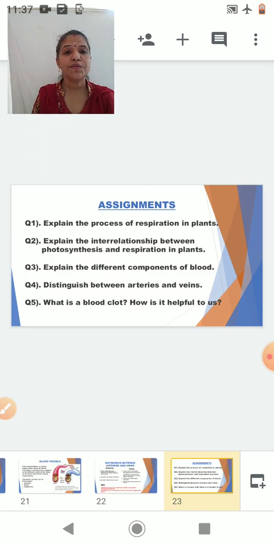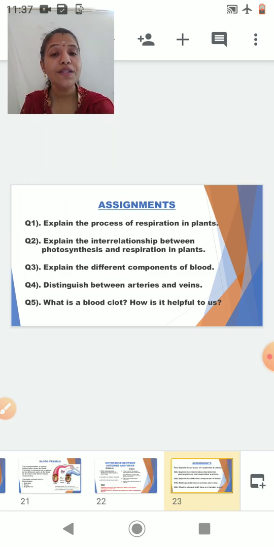You have to explain the process of respiration in plants. So you will talk with regards to the leaves, the root as well as the stem. Okay. Then you have to explain the interrelationship between photosynthesis and respiration. You have to explain it in short during the dawn, during the night time and during the daytime.